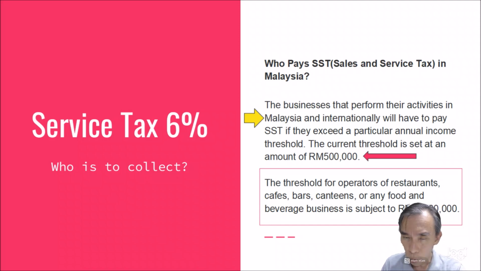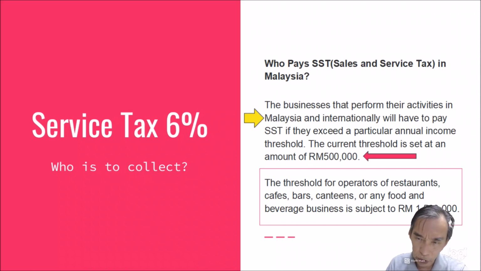Who is to collect? So who pays for the tax? In case we actually say who pays for the tax, it means who is collecting the tax on behalf of the government. So in this case, services that are provided by a category of activities. So here it says that businesses that perform their activities in Malaysia, and internationally, like say KFC.